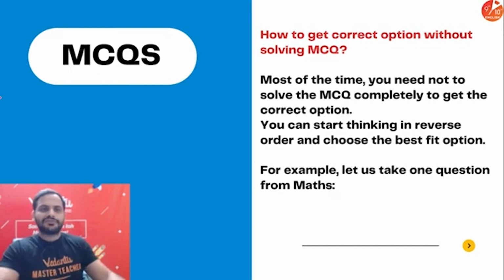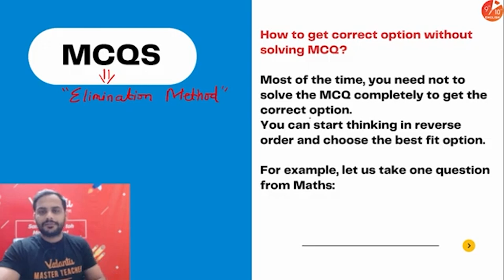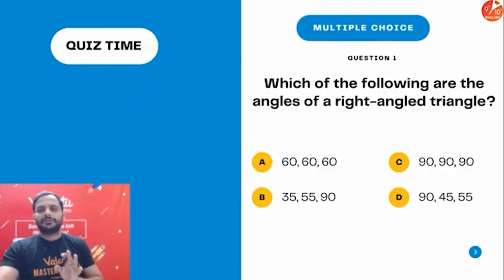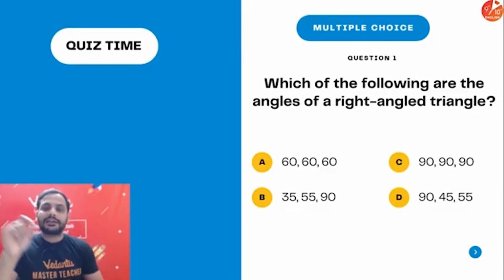I have told you guys many times that sometimes in MCQs the elimination method also works. What is the elimination method? You eliminate the options which can never be your answer. For example, let's look at a question. Which of the following are the angles of a right angle triangle?